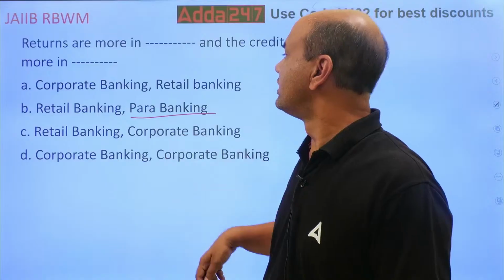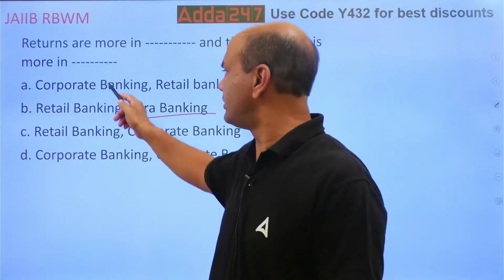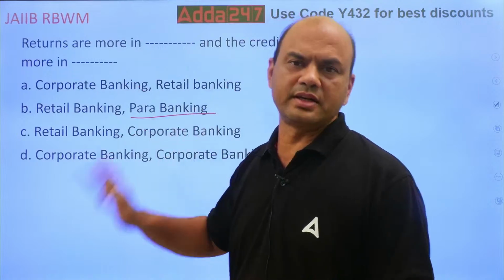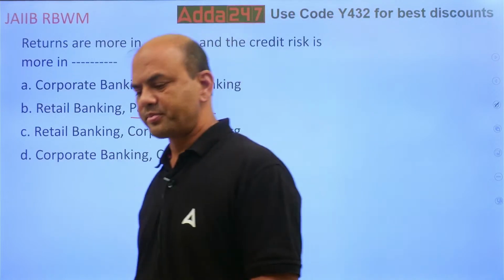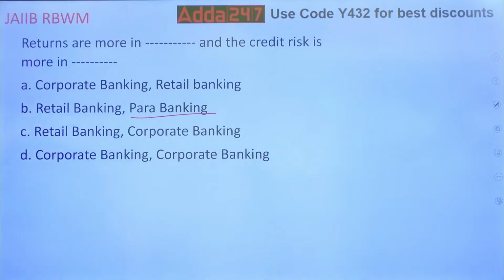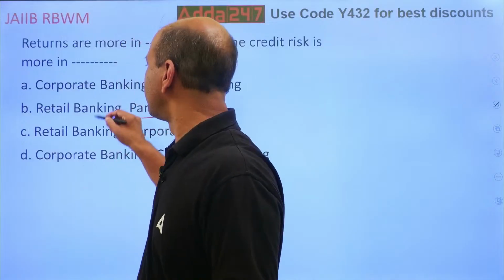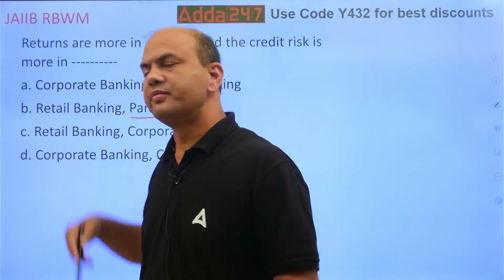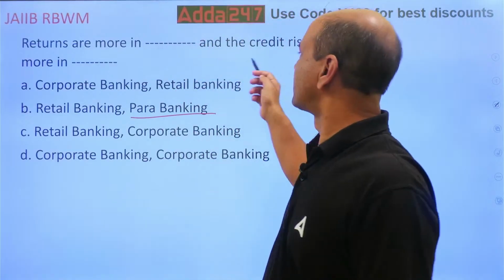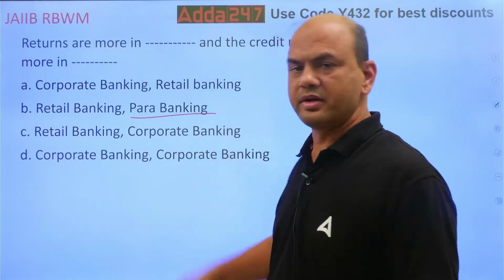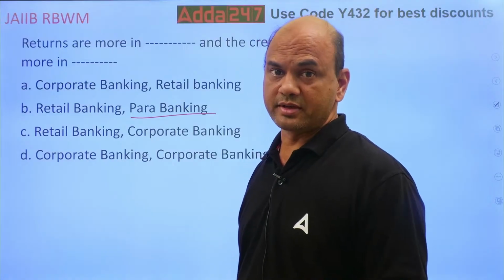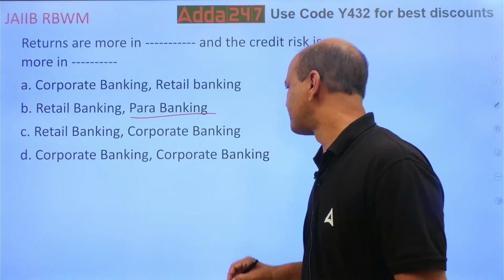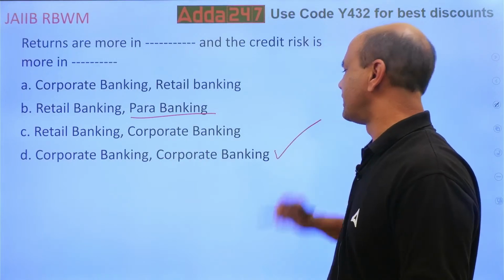Returns are more in dash. Where are returns more, in retail banking or in corporate banking? First answer that. Let's forget the second part. Returns are more in corporate banking. So now the answer can be either A or D. Credit risk is more in what, retail or corporate? This you'll have to think. See, kindly note, risk is more in corporate banking.